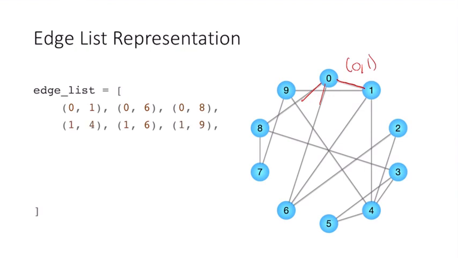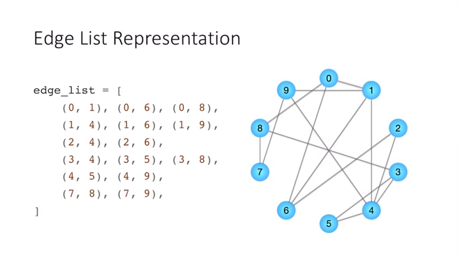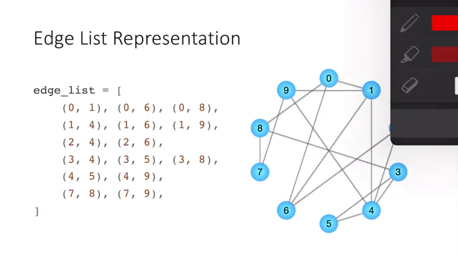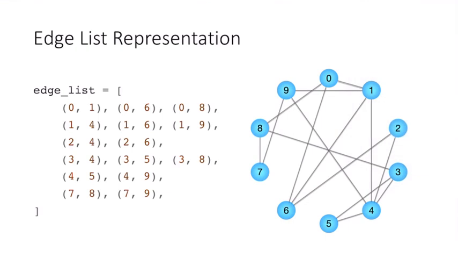So I also have all of the edges coming off of 1. And if you notice, I also have the edge going from 1 to 0. So I don't put that in there twice. You can, but there's not a great reason to put it in there twice. I have all the ones coming off of 2, 3, 4, 5, 6, and 7. So if you notice, I don't have anything coming off of 5 and 6, and that's because it's only connected to vertices that came before it. So the 0 to 6 edge is taken care of here, the 1 to 6 and the 2 to 6. Those show up elsewhere. So that's an edge list representation.